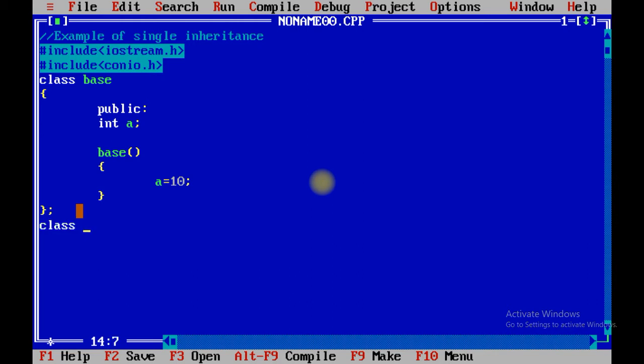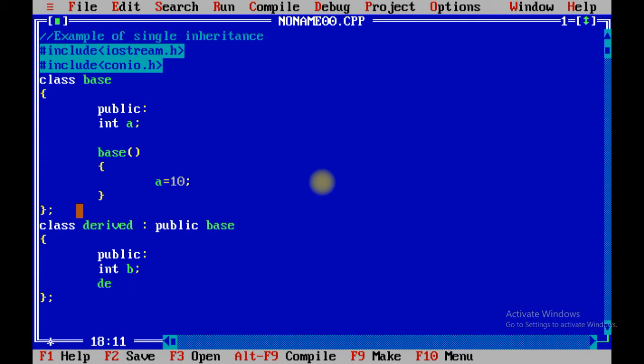Now I am going to create another class called derived. For inheritance, a colon is used. We referred to this in our previous video. Then the access specifier: I am going to use public because I want to access all the properties of the base class. Inside the derived class, put the public keyword, integer b.